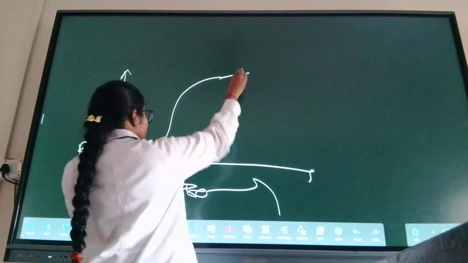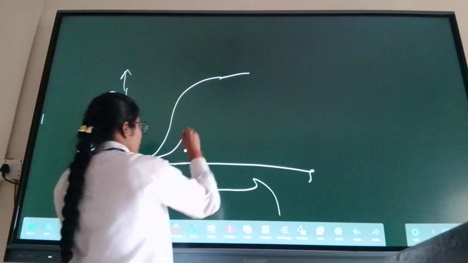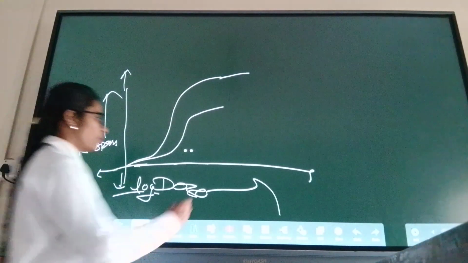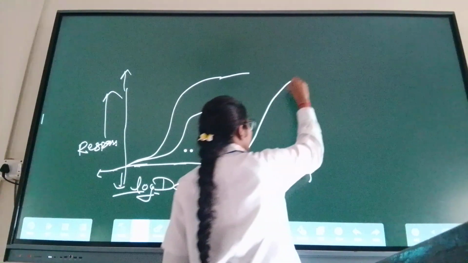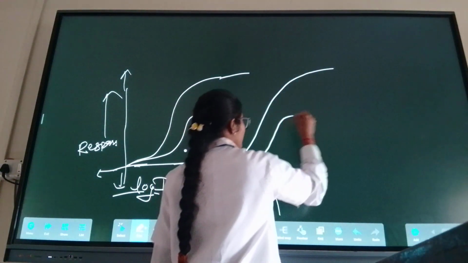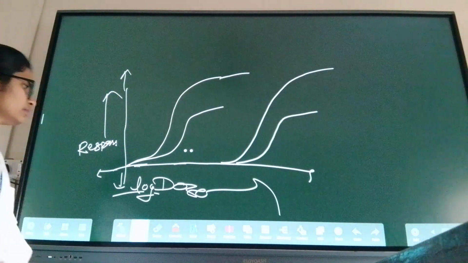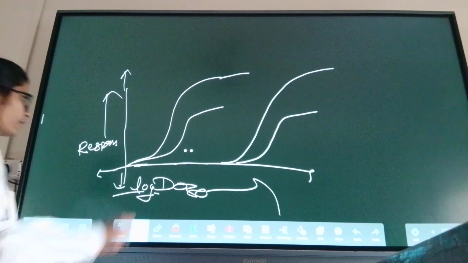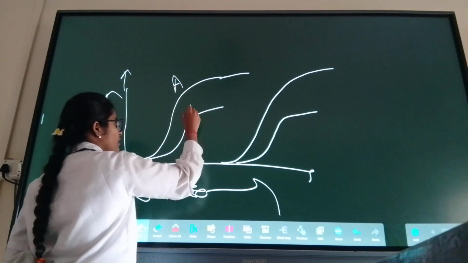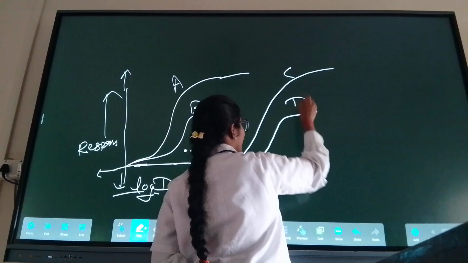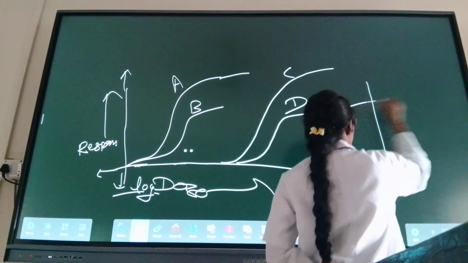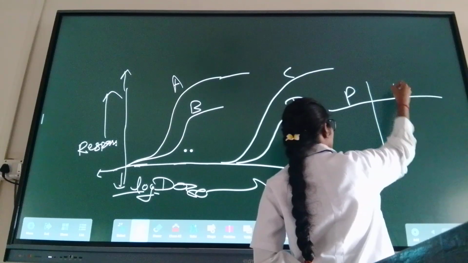Now I have drawn this. These two are starting from the same point, and these two are starting from the same point. Now tell me, this is A, this is B, C and D. Potency and efficacy.